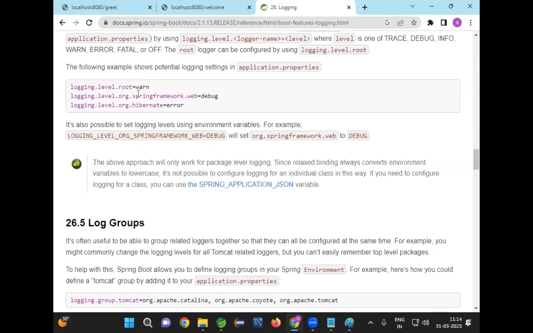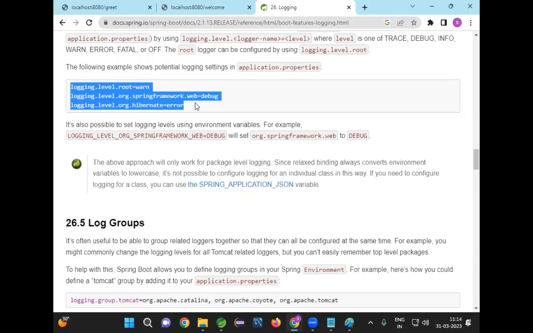When I set the log level root, what will happen? For the whole project, the level will be applicable. Now, only for Spring Web module, I want to set the debug level. For Hibernate, I want to set the error level. Can I do that, package level levels also? For my package also, I can set one level.